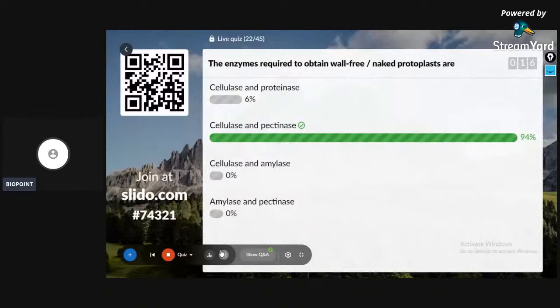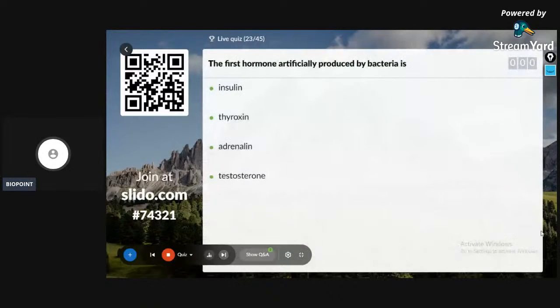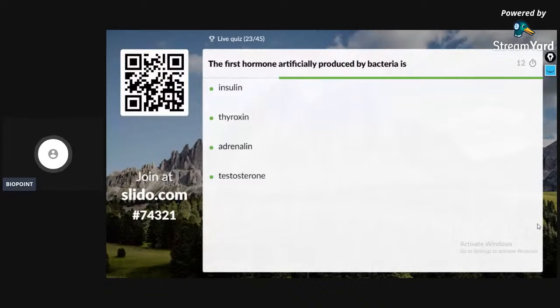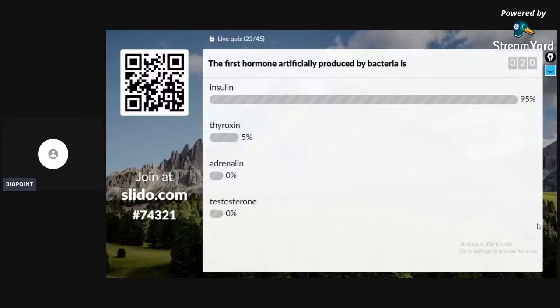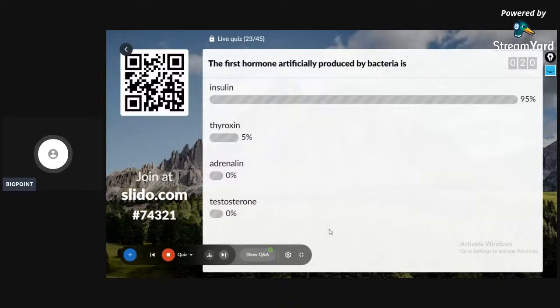23rd question on the screen. The first hormone artificially produced by bacteria is insulin, thyroxine, adrenaline, testosterone. Eli Lilly company, they have two sequences, A polypeptide chain and B polypeptide chain. Yes, very good. 95% of those with the correct answer, insulin.